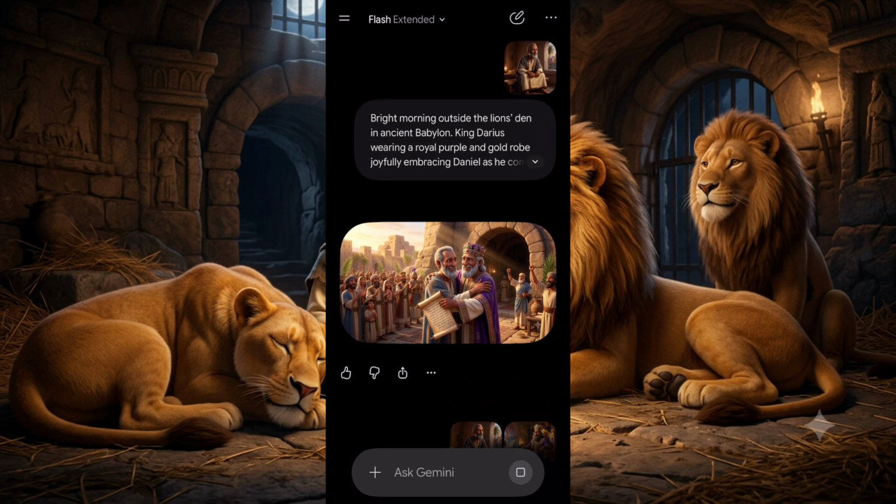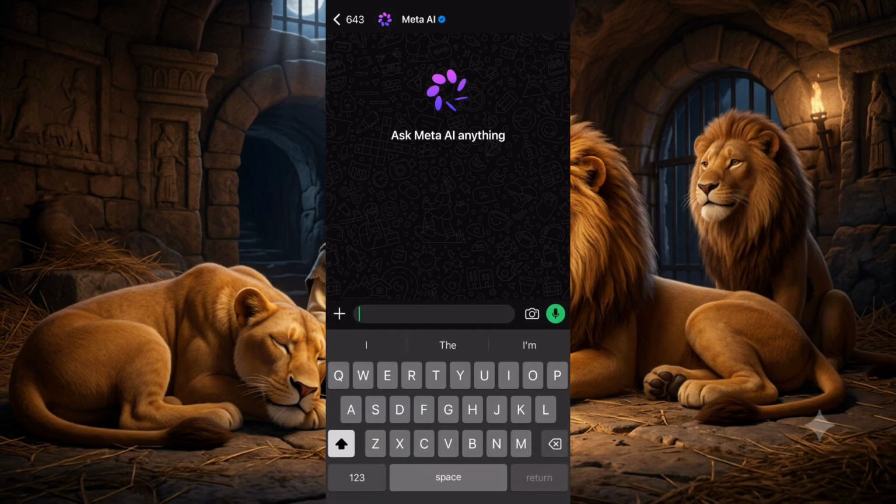Now we are done generating all our scene images scene by scene. Now the next thing we are going to do is to animate all these images. Animating it, we are going to be using a free tool. We are going to be using Meta AI on WhatsApp, because the normal Meta AI on your app is going to be showing the watermark, and we don't want that watermark.